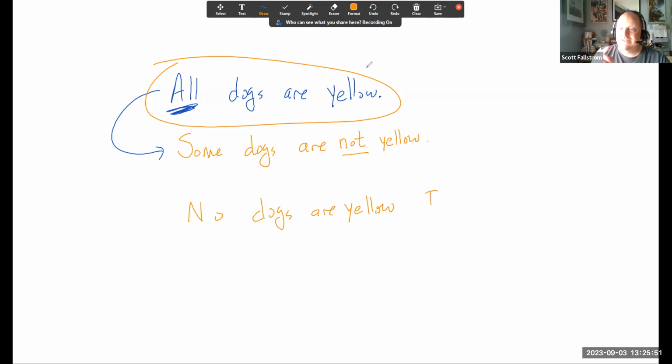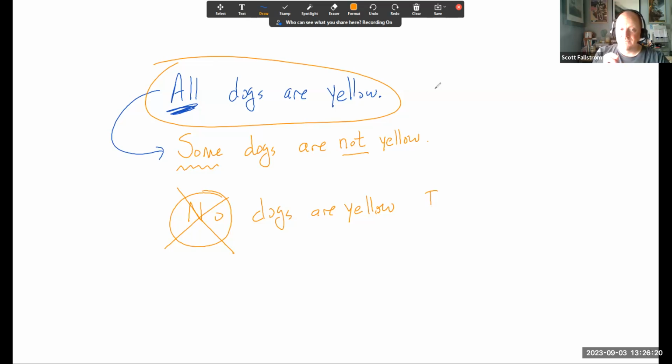You see, the negation tells you what you need to do to prove the first statement false. Do you need to show that there are no yellow dogs at all? Nope. That is too far to check. You don't have to check all the dogs. If somebody says all dogs are yellow and you want to prove them wrong, you need to find at least one dog that's not yellow. That's what you need to find.